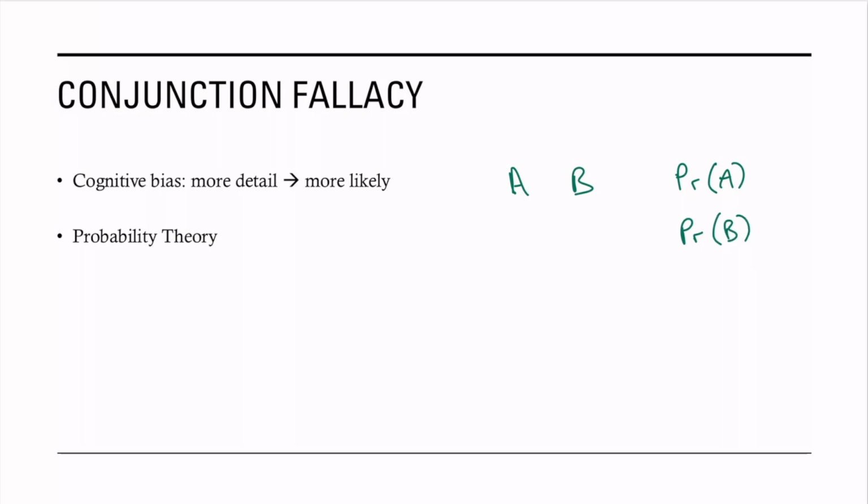The probability that they're both true is written Pr(A ∧ B), that's the logical and operator symbol. But here's the catch. The probability that both A and B are true is always less than or equal to the probability that just A is true, no matter how compelling the conjunction sounds.